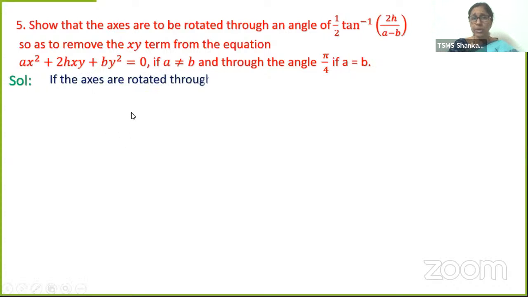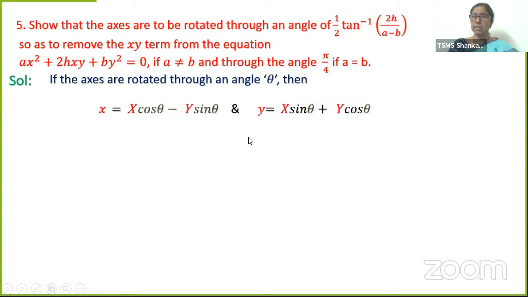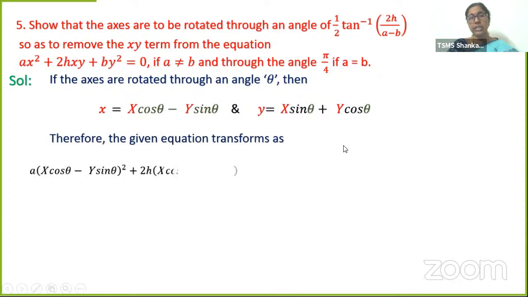If the axes are rotated through an angle theta, then we know that small x is equal to x cos theta minus y sin theta, and small y is equal to x sin theta plus y cos theta. Let us take the given equation and see how it gets transformed.